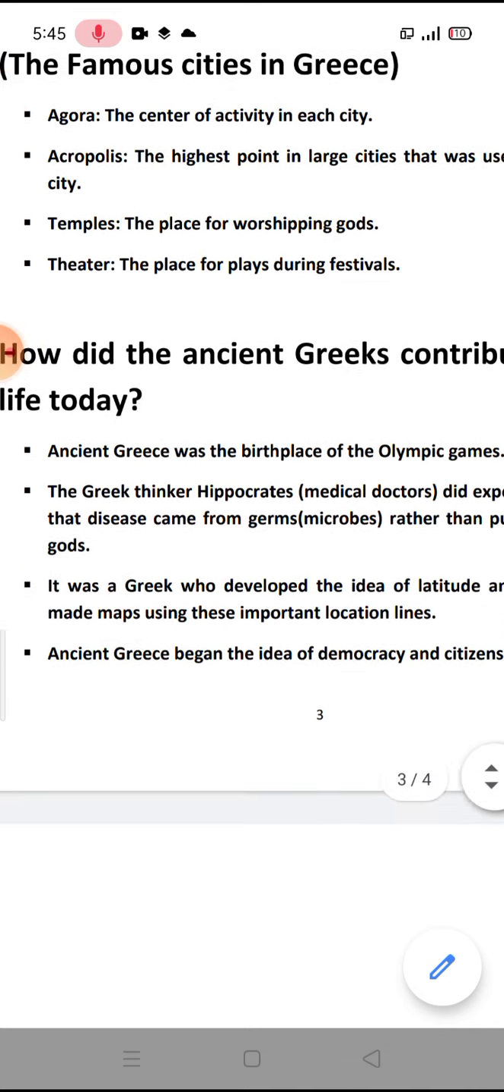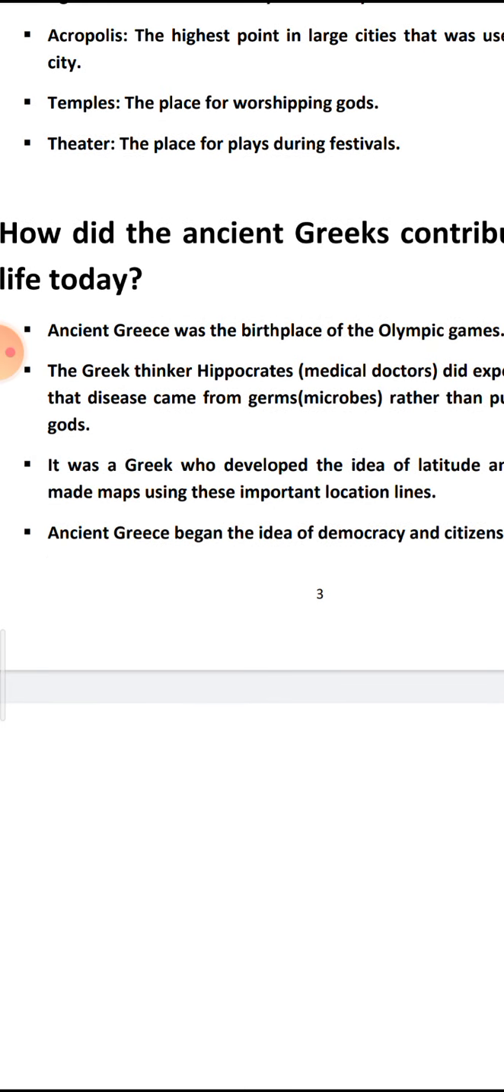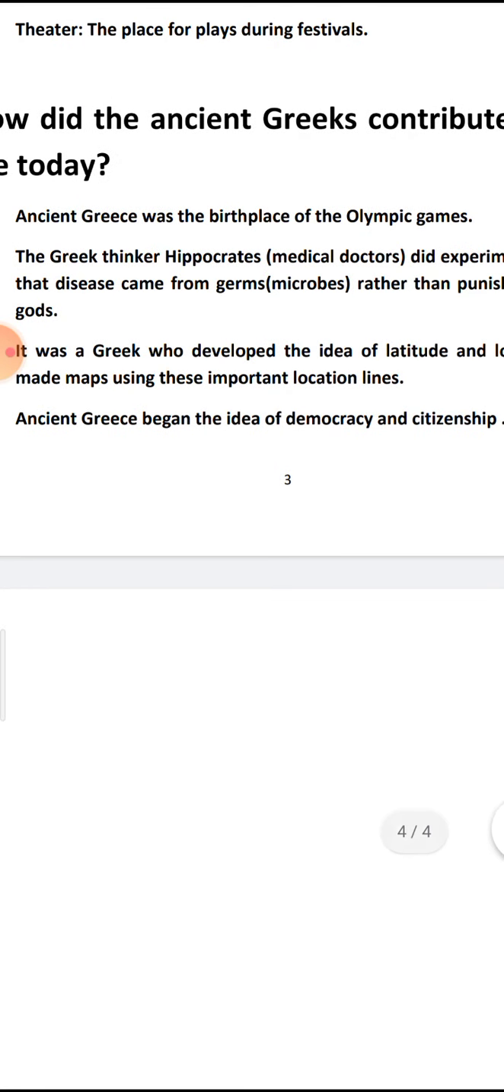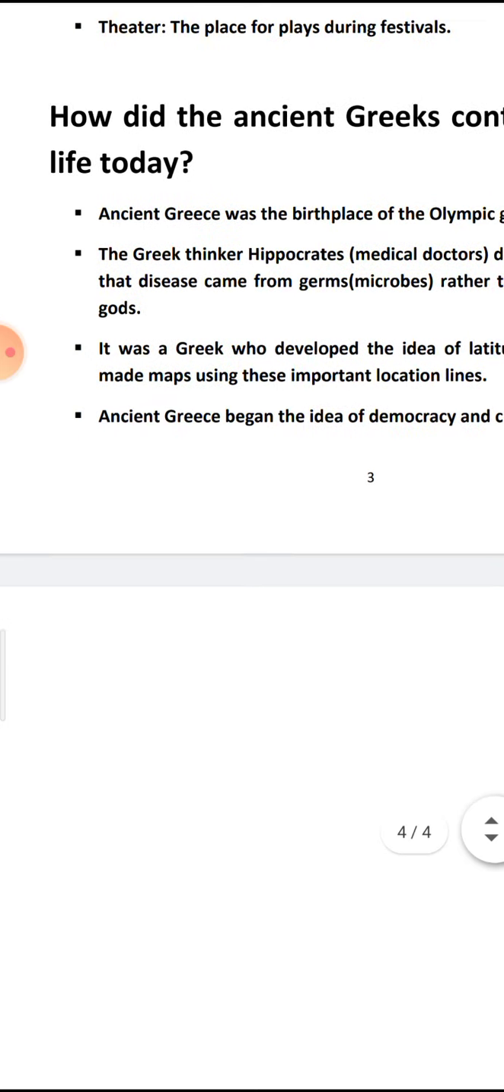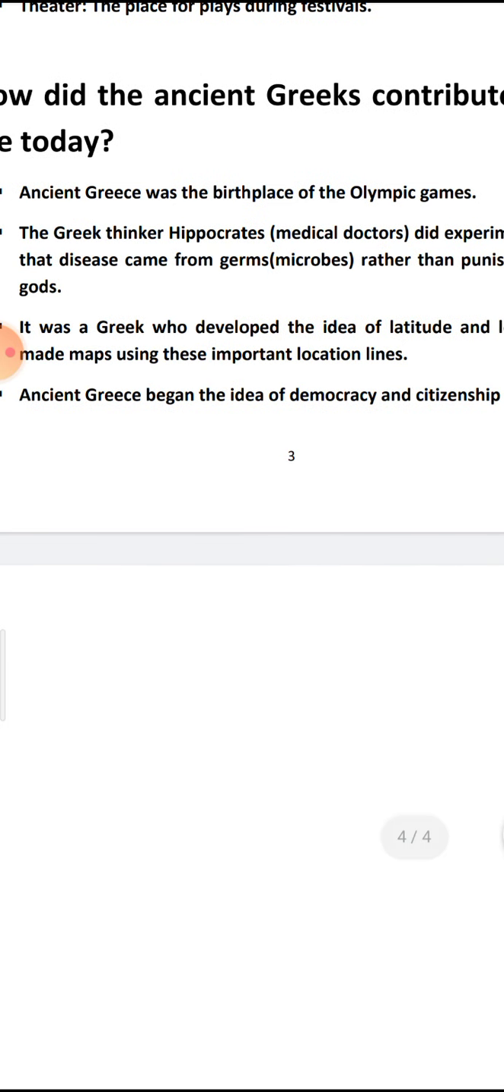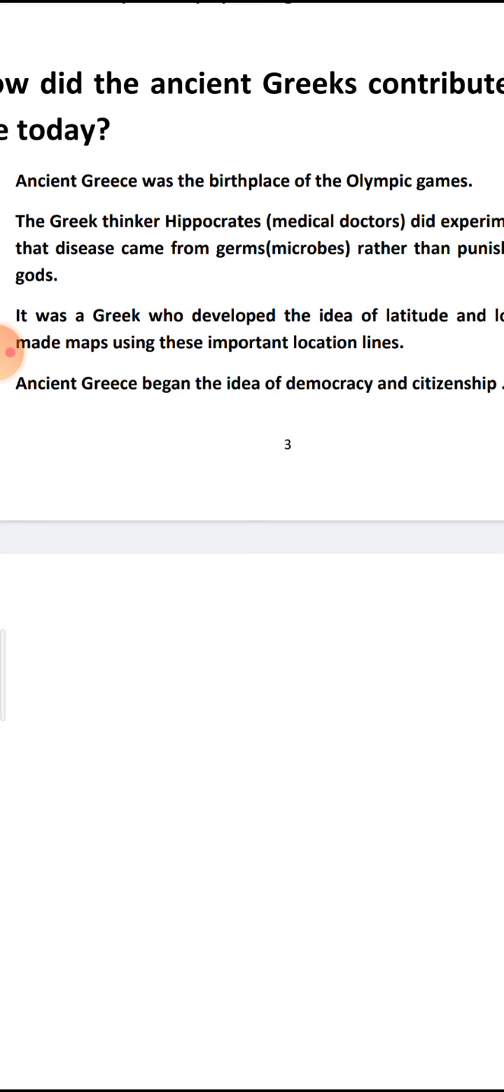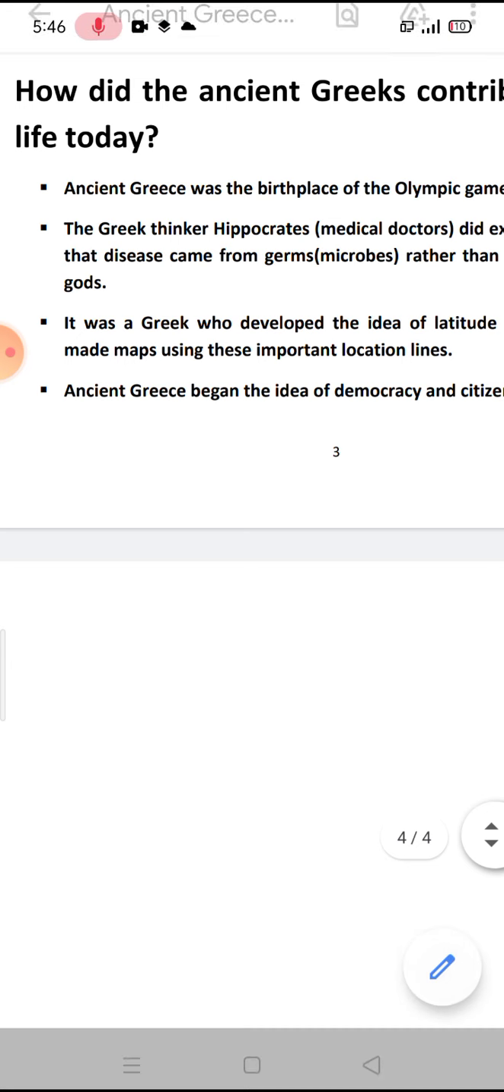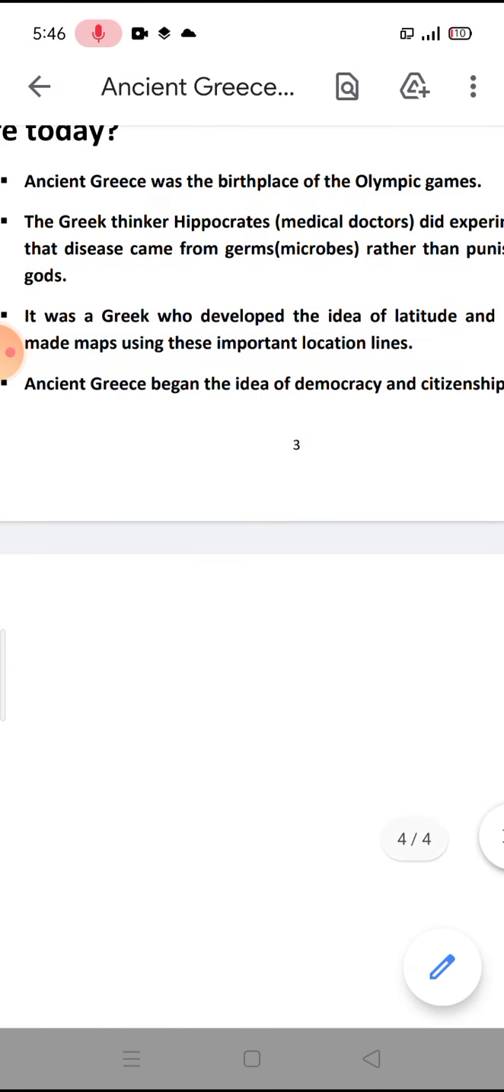Okay. The last point in our lesson, how did the ancient Greeks contribute to our life today? Number 1, ancient Greece was the birthplace of the Olympic Games. It means that ancient Greece was the founder of the Olympic Games.